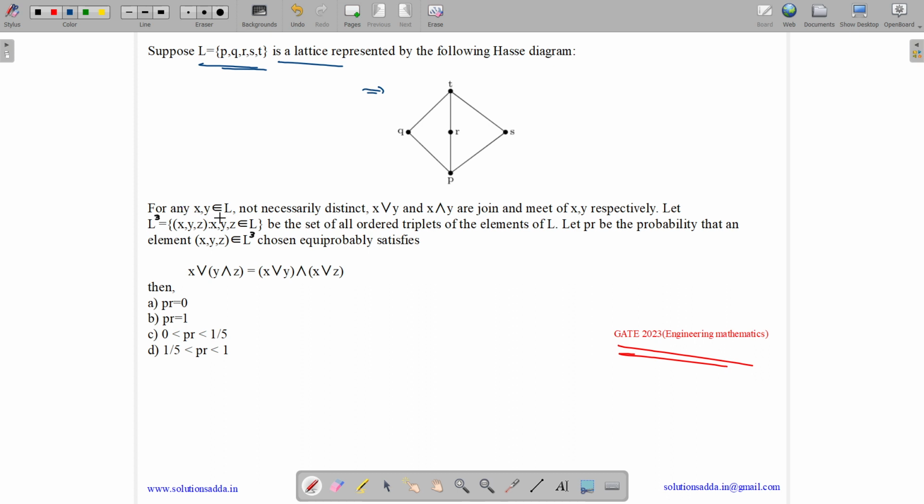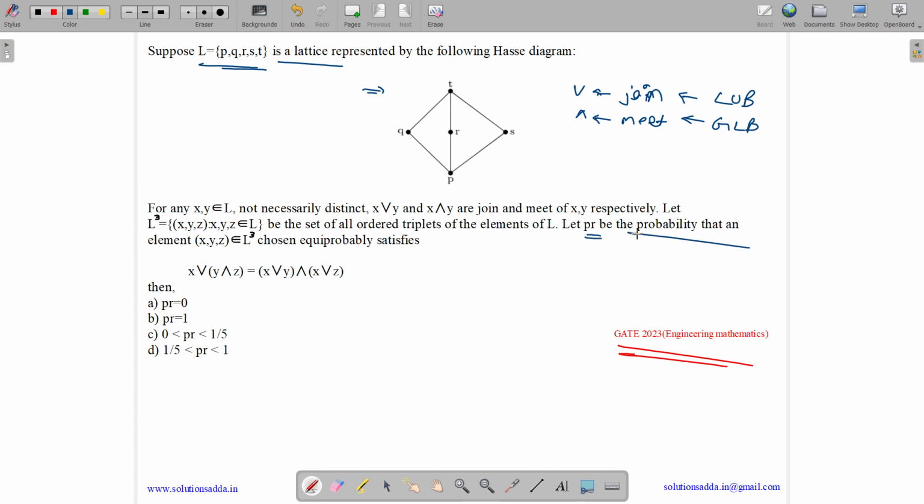For any x, y belongs to L, not necessarily distinct, x join y and x meet y are the join and meet operations of x and y respectively. So this represents join operation. These are standard notations and this represents meet operation. What is join? Join is least upper bound and meet is greatest lower bound.